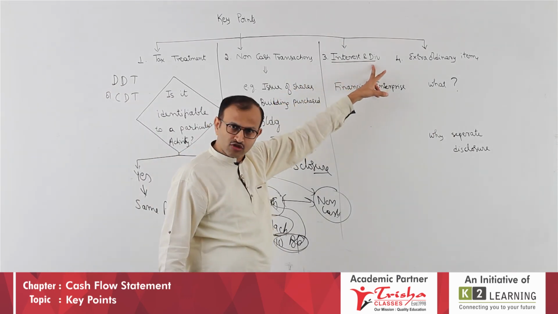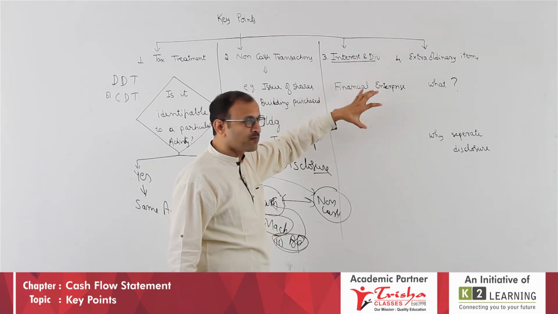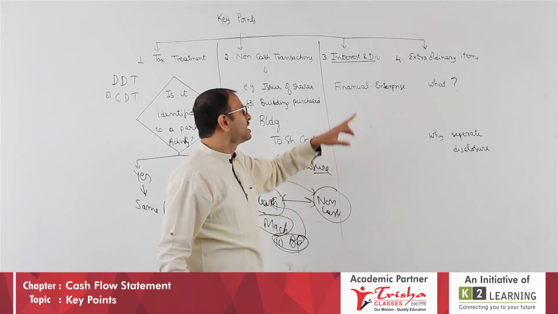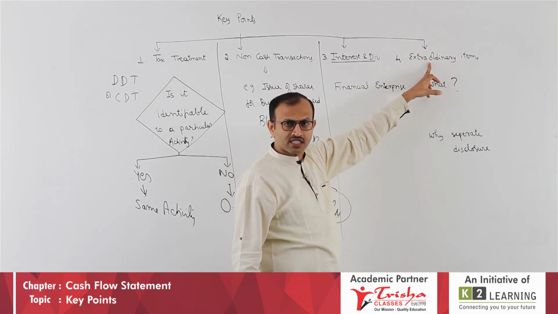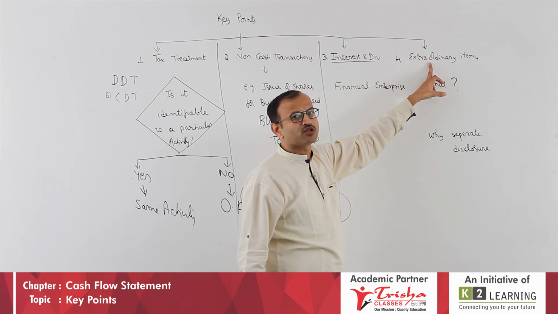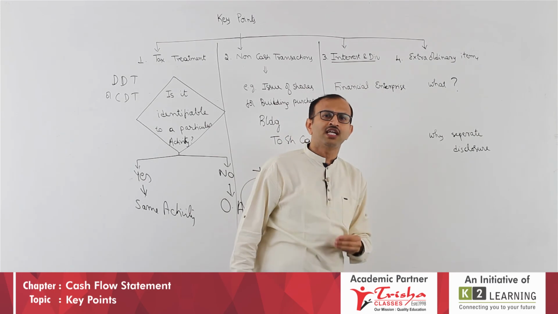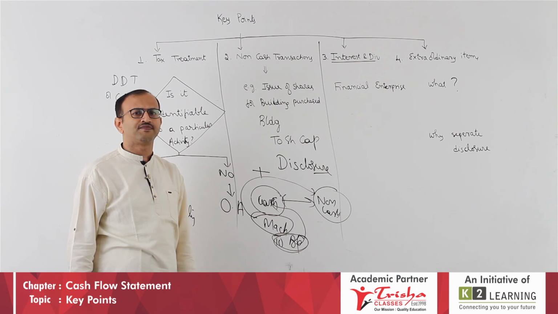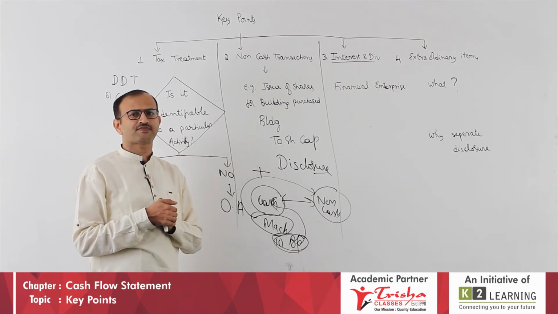Interest and dividend, as usual: if it is a financial enterprise and you get interest and dividend, your main business is borrowing and lending. In that case, if you receive some interest and dividend, it becomes your operating activity item. Extraordinary is not an ordinary item, it is non-recurring, not a casual item. So separate disclosure is to be maintained. Then where do you maintain such separate disclosure? As given in the question. If not given anywhere, treat under operating activity. I think you understood all the 4 different categories. Let us move on to the next one.